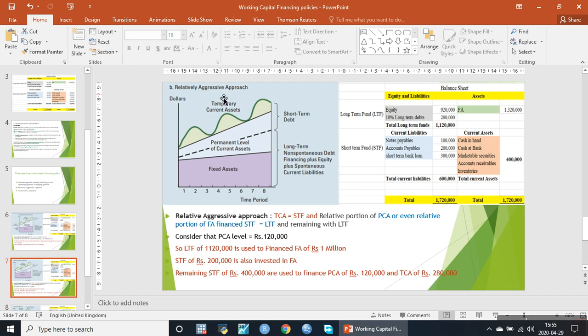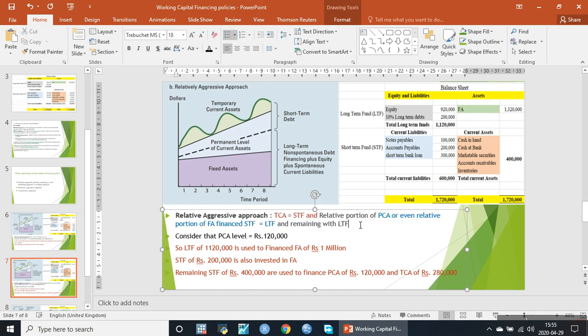The next is the relatively aggressive approach. The relatively aggressive approach says that all of the temporary current assets are financed with short-term funds, and a portion of the permanent current assets, or even a portion of the fixed assets, is financed through short-term funds, and the remaining are financed with long-term funds.